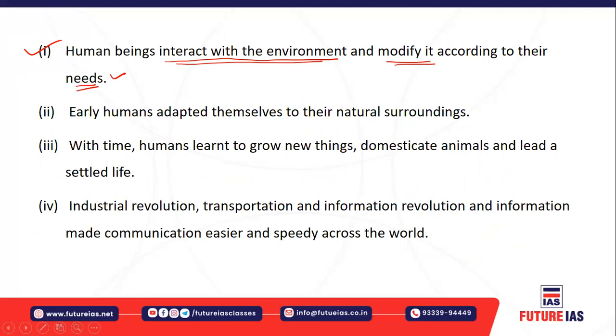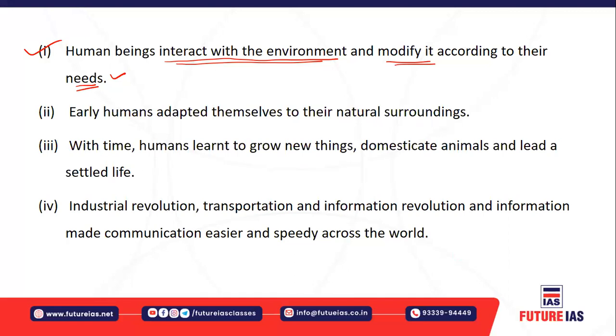So based on the necessity which is inflicted by the environment, we basically modify ourselves, and sometimes we also modify the environment according to our need, right? So both impact each other. So human beings interacting means it is a two-way process. The human being affects the environment, and the environment also affects the human being. But it is to be found out which is more dominant in this relationship, right?